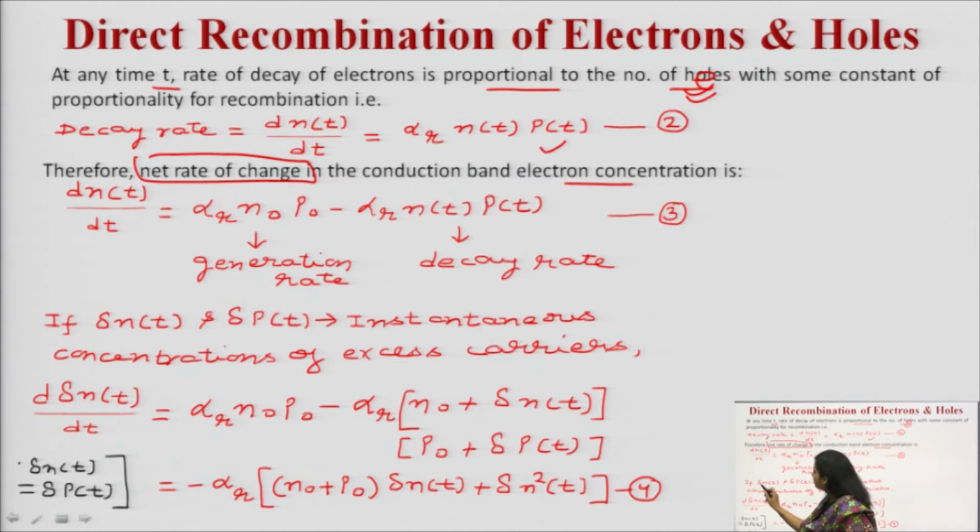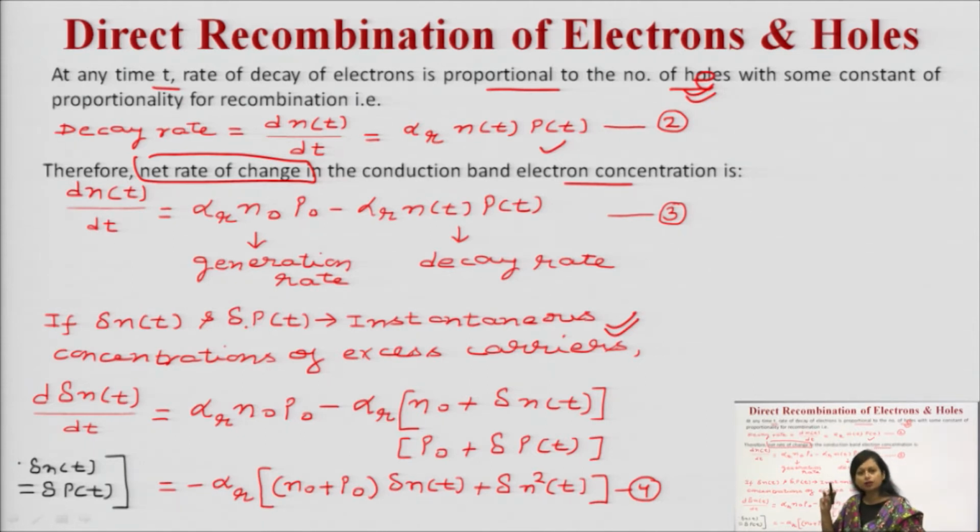If we say delta n(t) and delta p(t) are the instantaneous concentrations of the excess carriers, here we are talking about the excess carriers now. We have assumed that delta n(t) is the small change in the excess electron carriers and delta p(t) is the small change in the carrier concentration of the holes. Now, we can write down this equation number 3 as d by dt of delta n(t) equals the first term, alpha r n naught p naught, minus the second term, alpha r. Here n(t) will be represented as what?